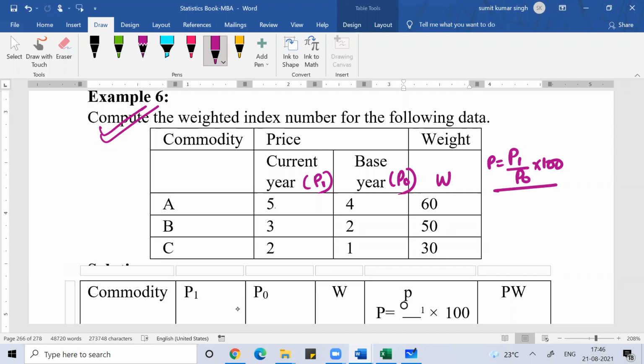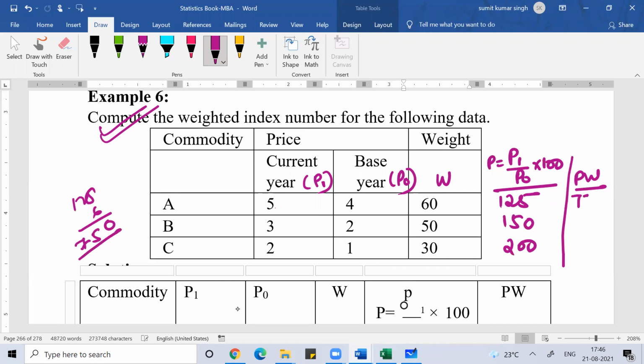Means 5 by 4 into 100, I'll get 125. 3 by 2 into 100, I'll get 150. And 2 by 1 into 100, I'll get 200. Okay, this I'll multiply with W, P into W. So 125 into 6 is 7500. 150 into 50, again 7500. And then 30 into 200, 6000.